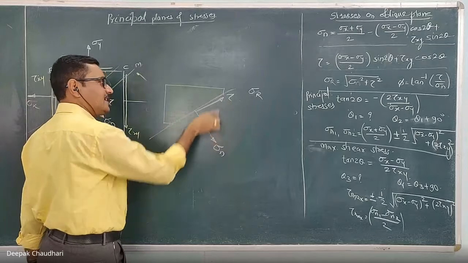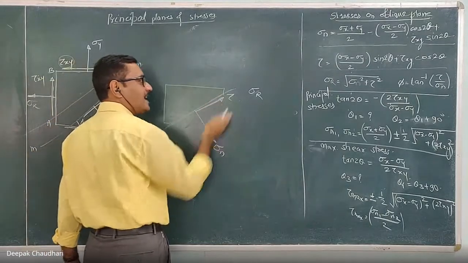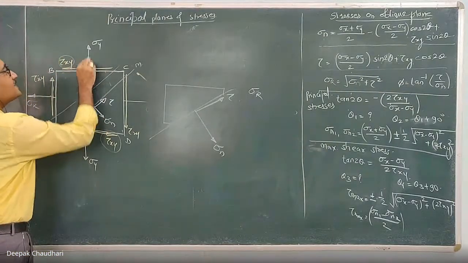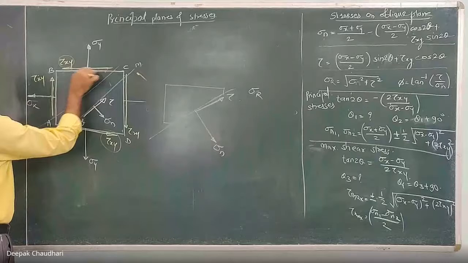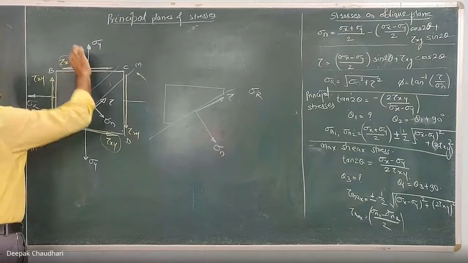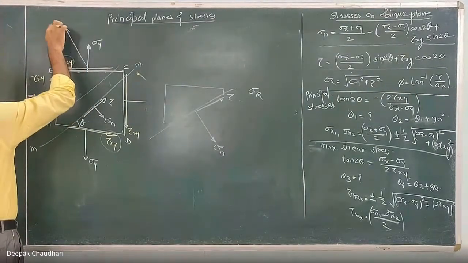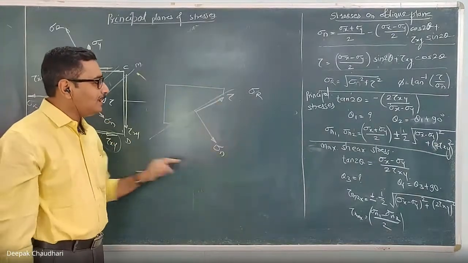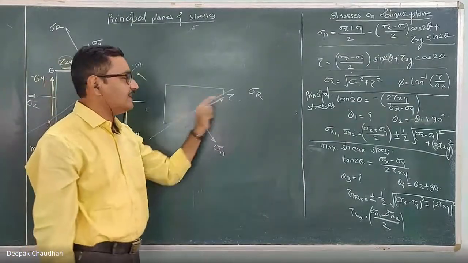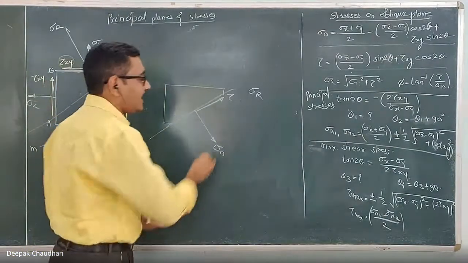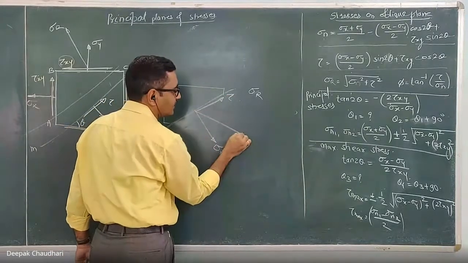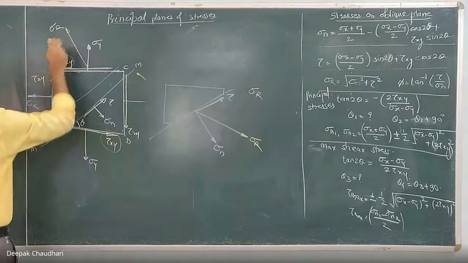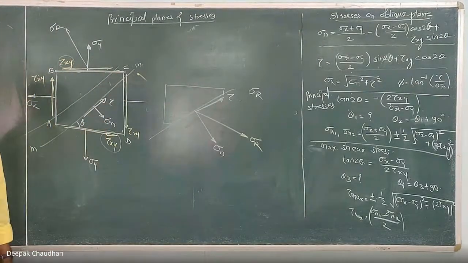Now, on this oblique plane, these are the two stresses acting, or you can say that these are the components of this resultant stress. Even here on this plane, this is the stress in y direction, this is the shear stress. Here you can calculate the resultant stress of this. This is the resultant stress acting on this plane. So let's consider this oblique plane on which sigma n is the normal stress and tau is the shear stress. If I calculate the resultant of these two, this becomes the resultant stress acting on this plane BC.